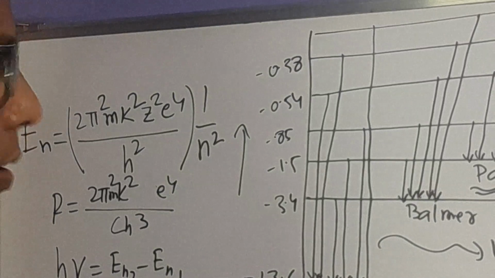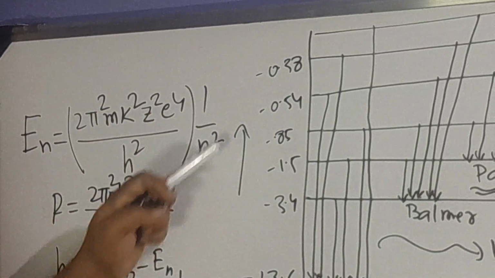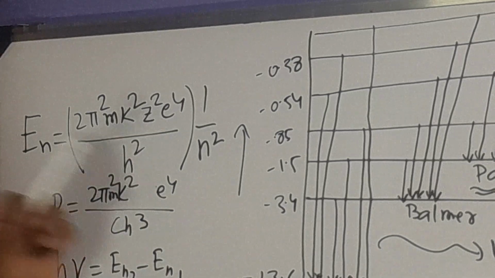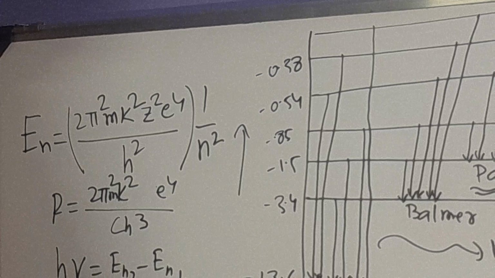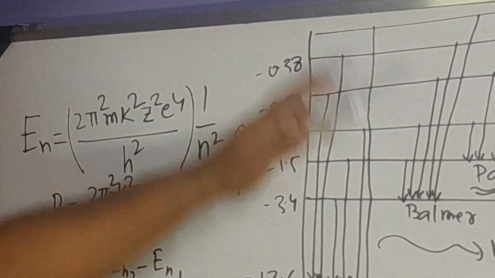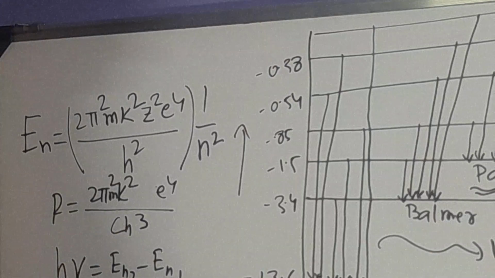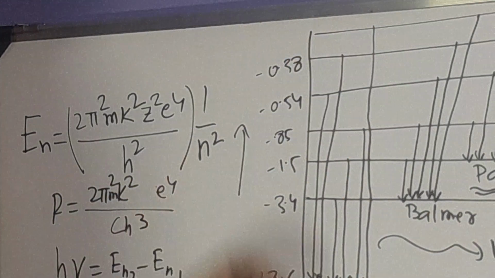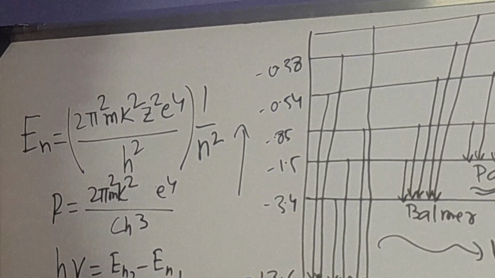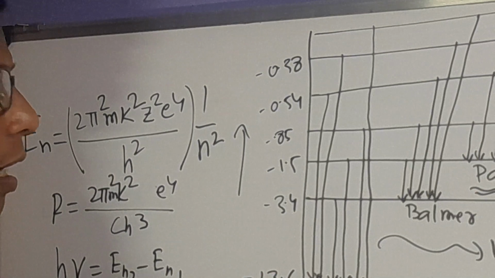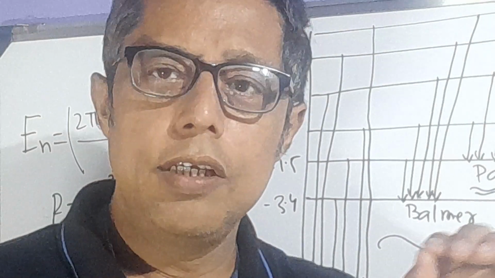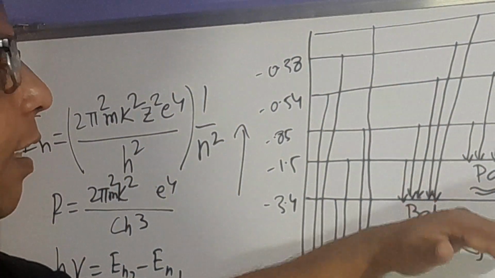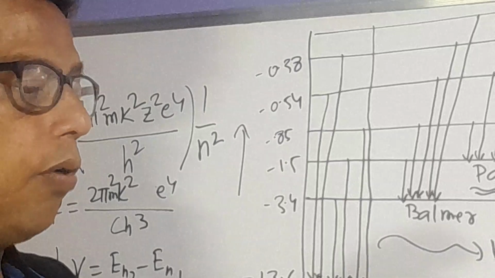These are the energies of an electron, which we have already calculated. From here we'll derive the Rydberg equation and the Rydberg constant. The spectral lines of hydrogen have been explained by Niels Bohr, and here you can see the energy levels. When the orbit n is equal to 1, the energy is the lowest, minus 13.6 electron volt. Then n is equal to 2 means a higher orbit having higher energy.